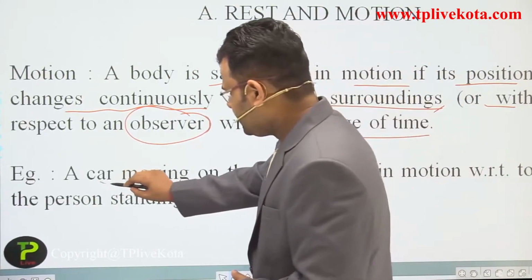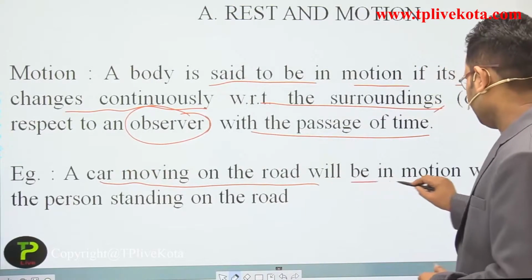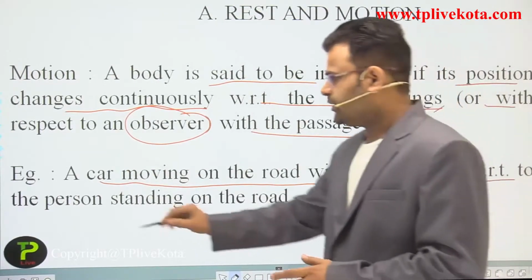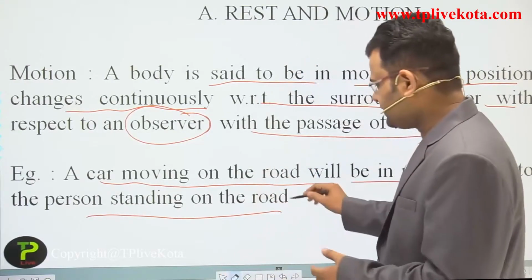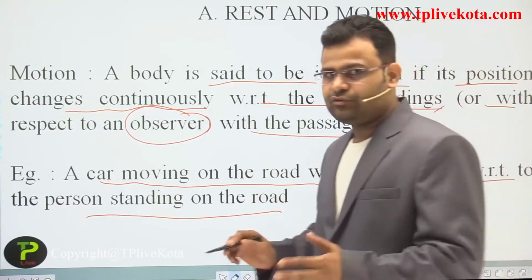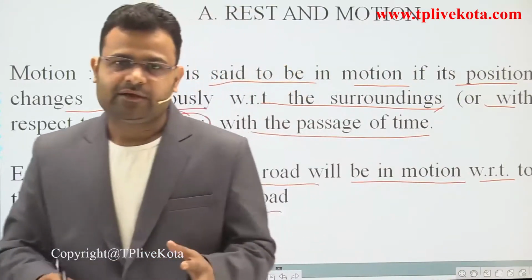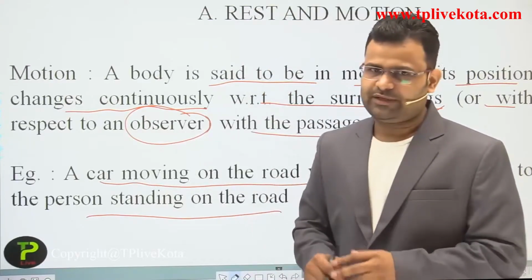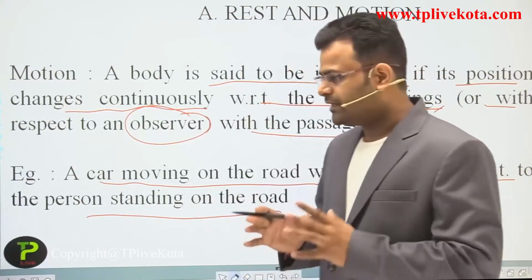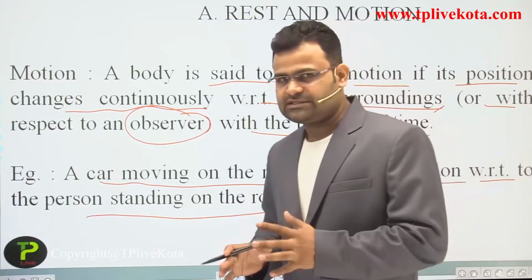A car moving on the road will be in motion with respect to a person standing on the road. We can use many observers: a person standing on the road, a tree on one side of the road, and a building on the side of the road. Students, we can change our observer as per our requirement. That is the basic definition of rest and motion.